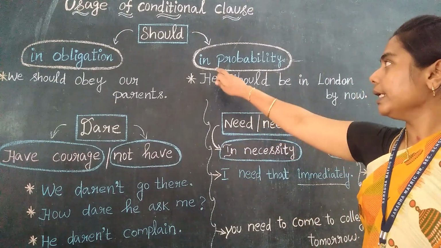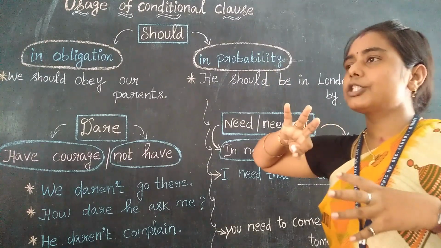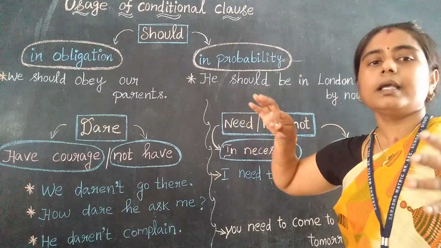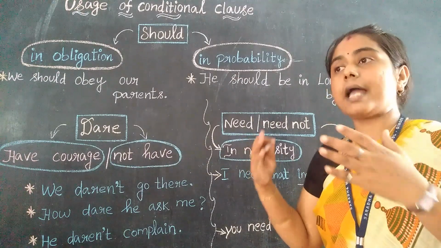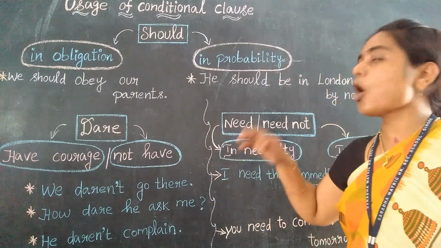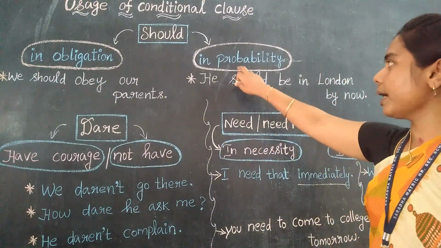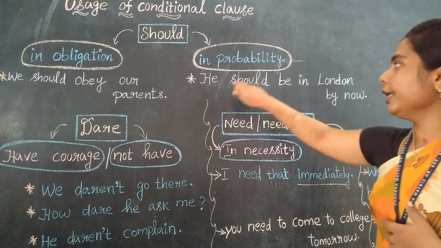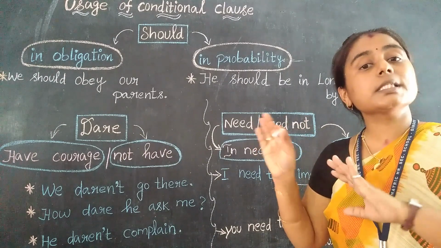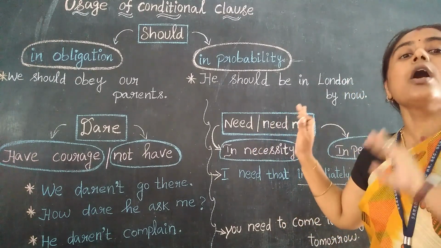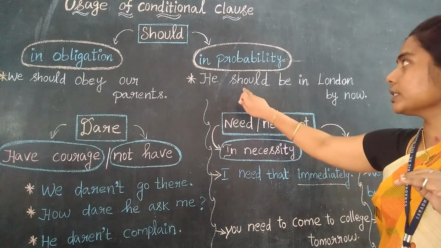Yes. So in probability, probability means chances, that is possibility. There may be some chances, an opportunity. So this will come under probability. See, he should be in London by now. So he should be. This is also not an order, right? So this is the probability.